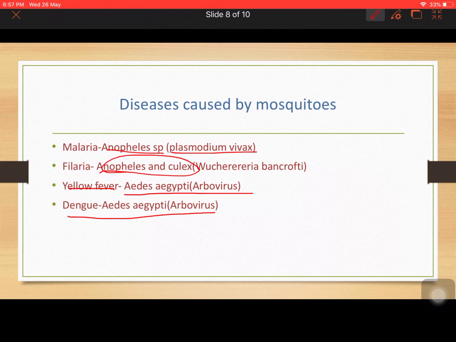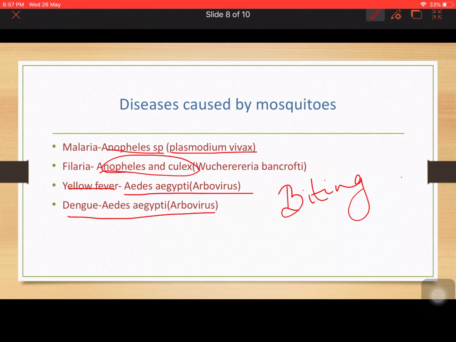Now what is the mode of transmission? The pathogens of these species are always spread when a mosquito is biting. So a female mosquito is biting the infected person and sucking the blood there, and then it goes and bites another healthy person. So through biting only, they will be transmitted from one person to another.